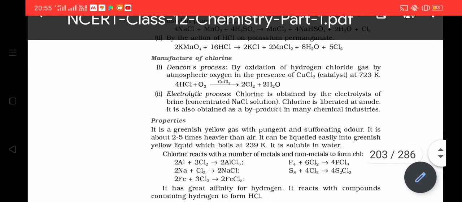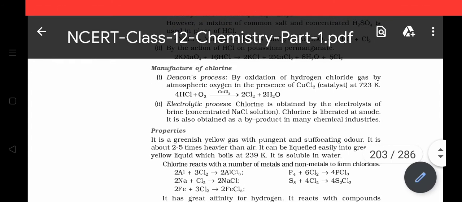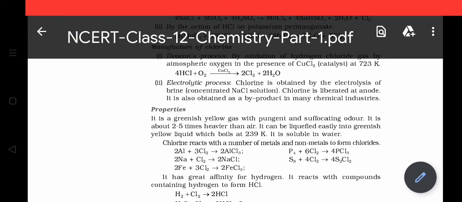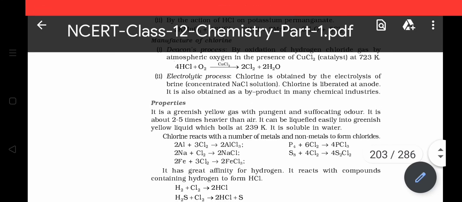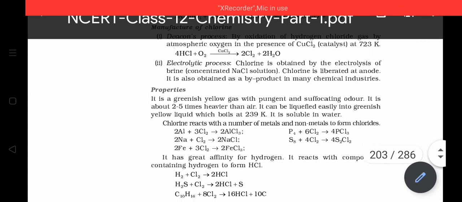In industry, it is prepared by Deacon's process. In this case, the oxidation of HCl is done in presence of a catalyst, that is CuCl2 at 723 K. Thus, we get chlorine gas and water is produced. Similarly, you have learnt in lesson 4 of NCERT, that by doing the electrolysis of aqueous solution of sodium chloride, that is brine, you get chlorine gas at anode as a byproduct.